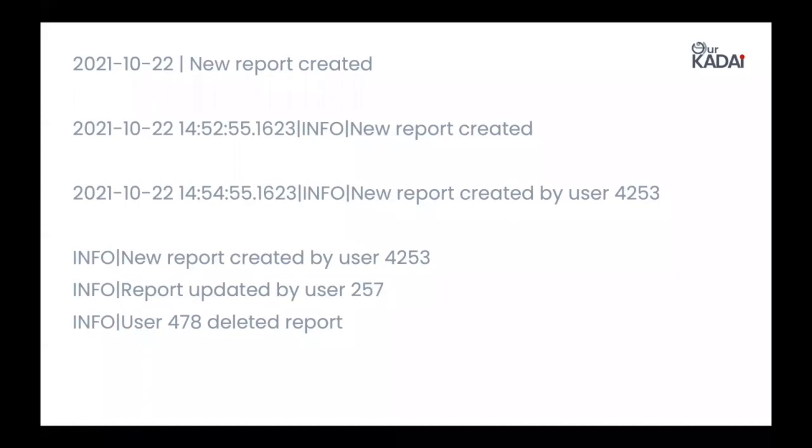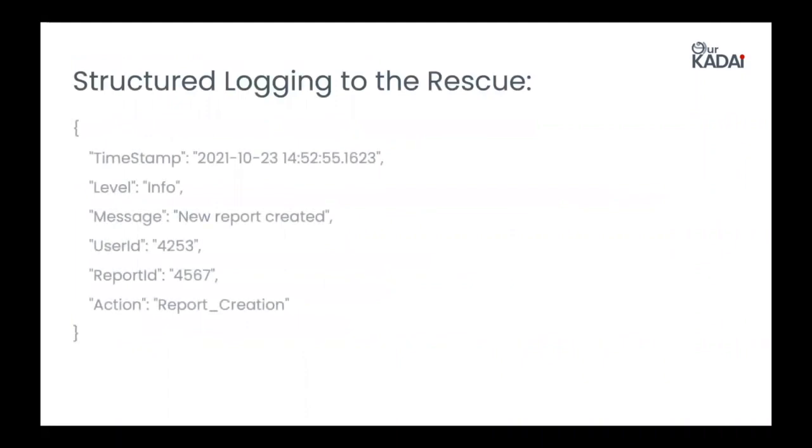So structured logging comes to the rescue. Here, this is the format of structured logging, and this is a basic JSON. We have the timestamp, the level of the logging, the message, the user ID, the report ID, and also the action which has happened.